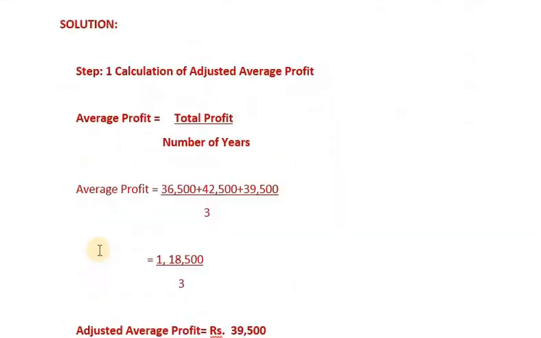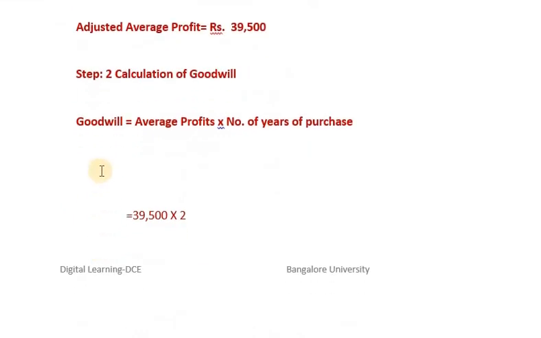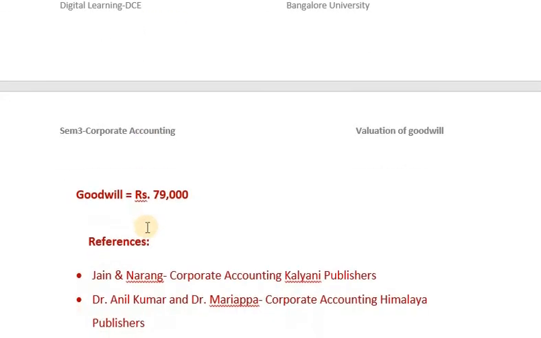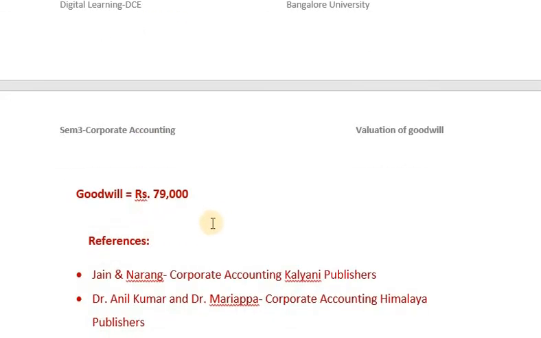Goodwill is equal to average profit into number of years of purchase. Adjusted average profit in this case is 39,500. So 39,500 into 2 comes to 79,000. Goodwill is equal to rupees 79,000.